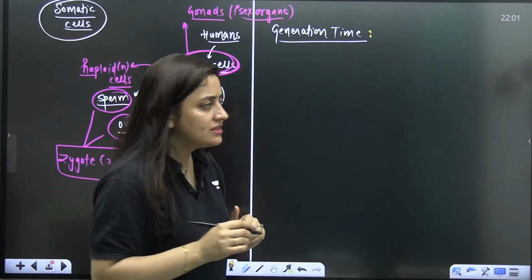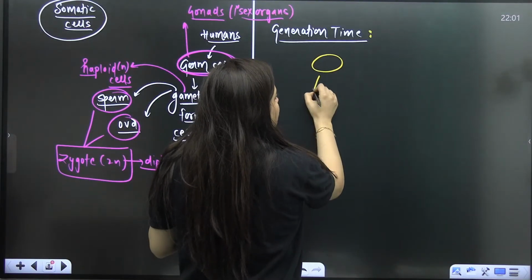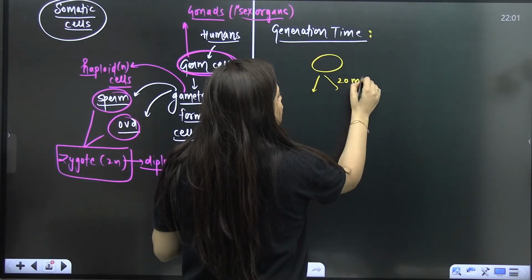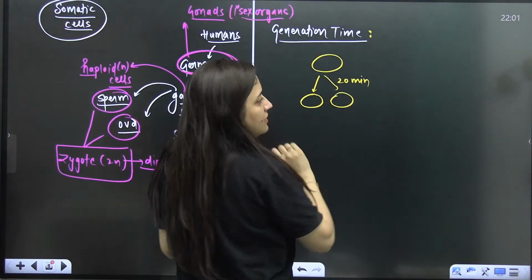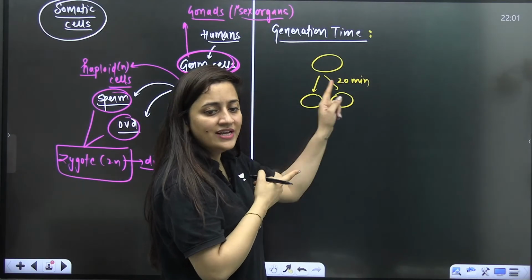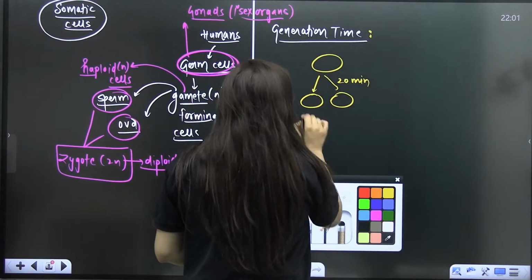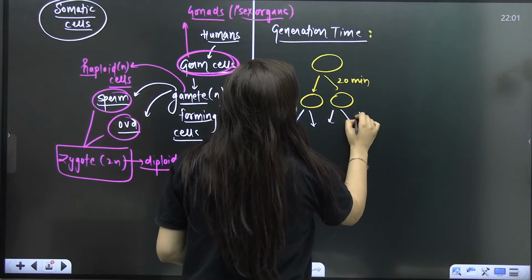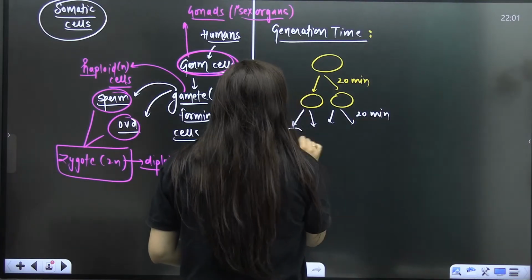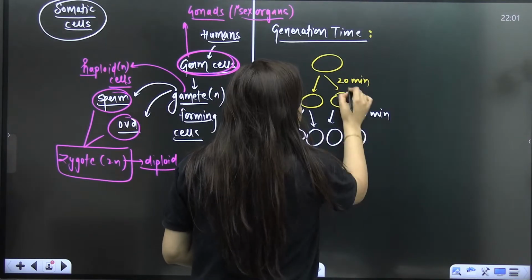Or I can tell you in this way. Let's suppose this is a cell. This cell is taking 20 minutes to divide into 2 daughter cells. These daughter cells will further divide, and they will also take another 20 minutes. So this 20 minutes is the generation time here.